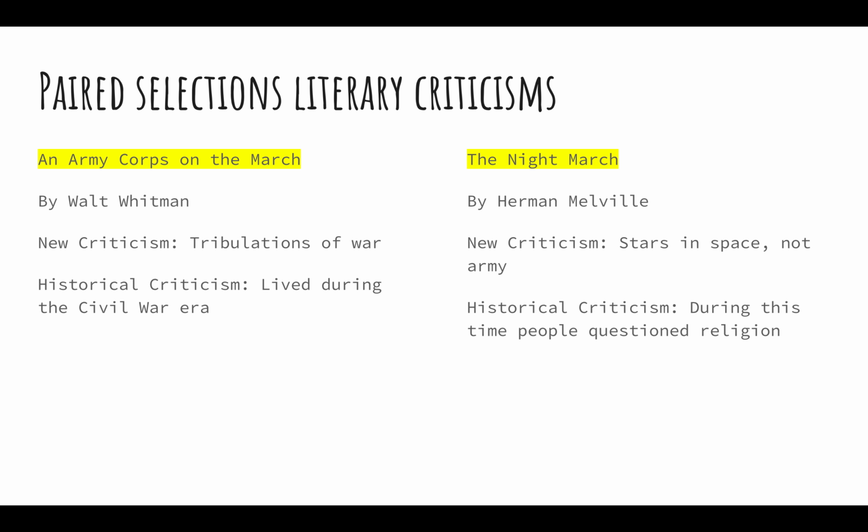You can see Whitman was writing about the brutal and violent life of a daily soldier, so basically the daily tribulations of war. The diction and imagery in the poem allow the reader to see that war is awful and no one would want it. So basically, the new criticism of An Army Corps on the March is that the diction and imagery written by Whitman cause the reader to see deeper into the depressions and horrors of war.